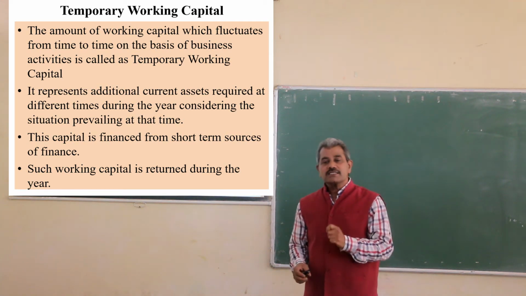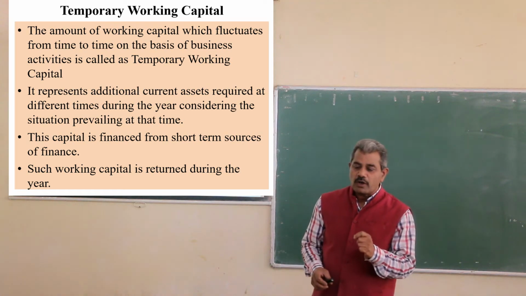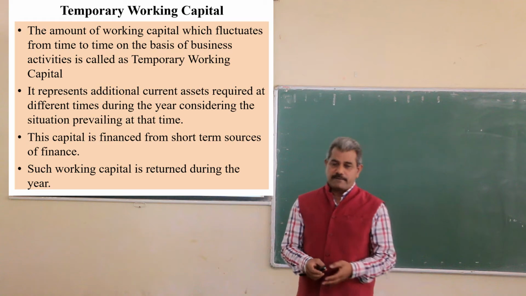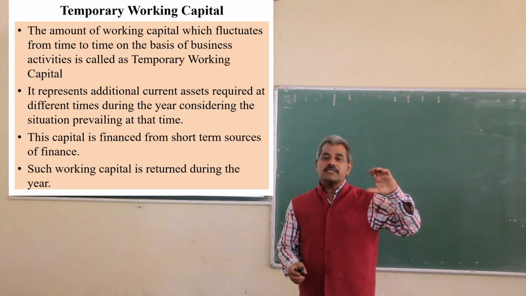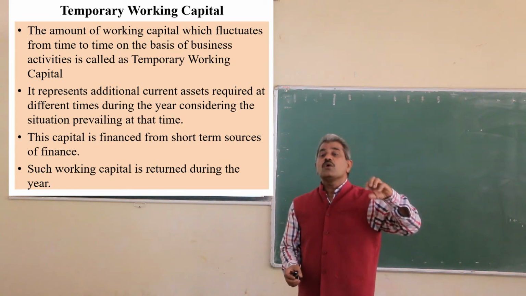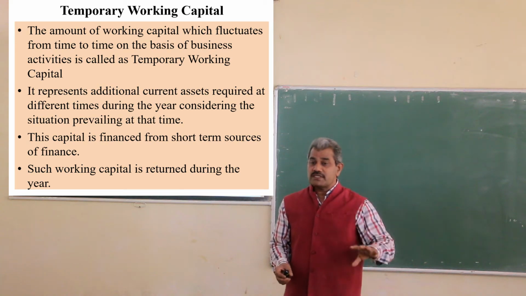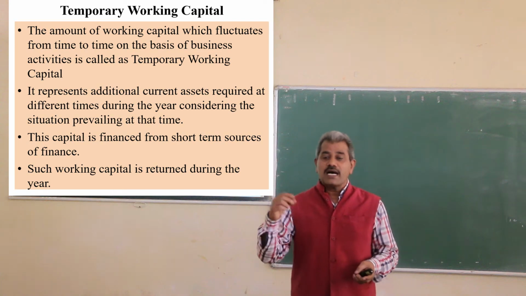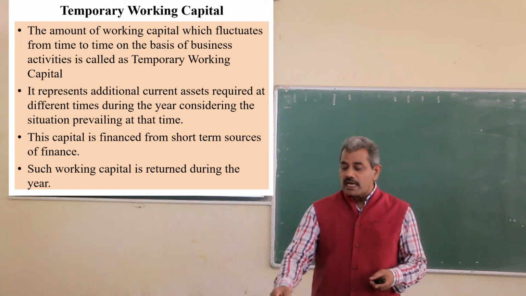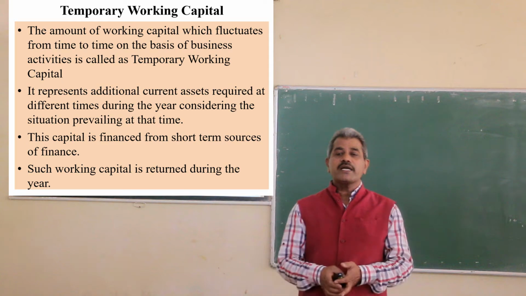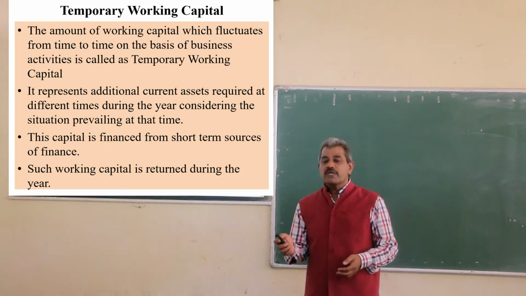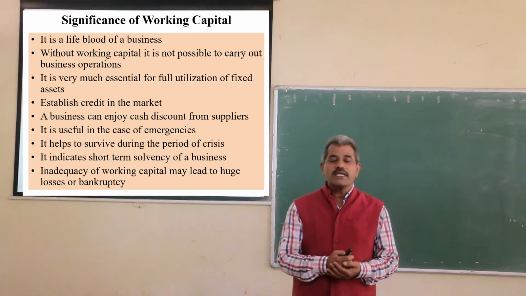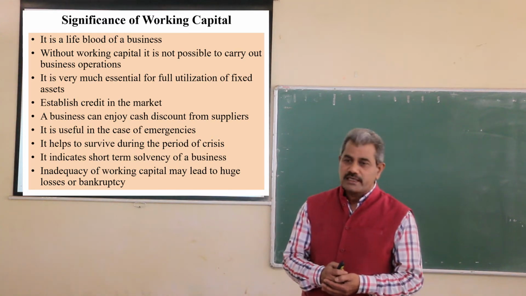And generally this type of working capital is financed from short-term sources and it is returned during the year. So permanent working capital is the amount of capital which is fixed, which will definitely remain in the business, and temporary working capital is the amount which changes according to the time, according to the business activities. These are the two types of working capital.